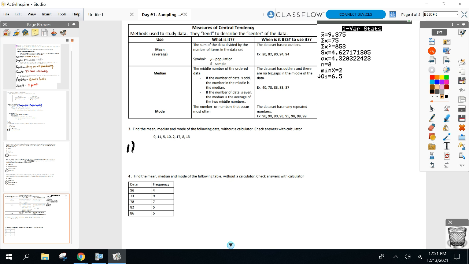Here we go, the mean. And this is the last time you and I write down the word mean. We're going to now go by its symbol, which is X bar with the bar over the X. Everyone see where that value is? It's the first one on there. So your mean, your average of these numbers, 9.375.